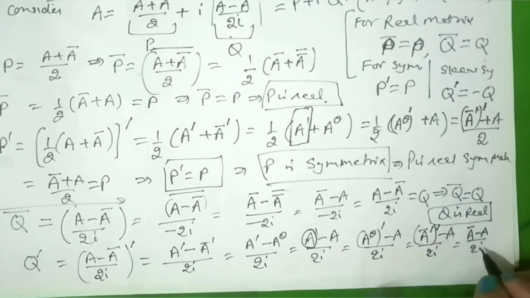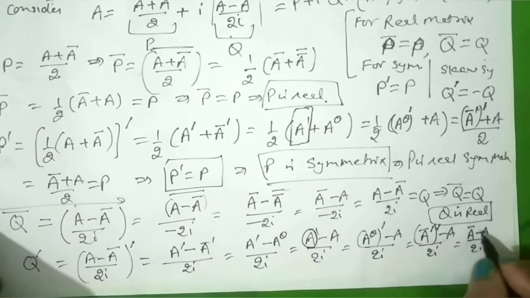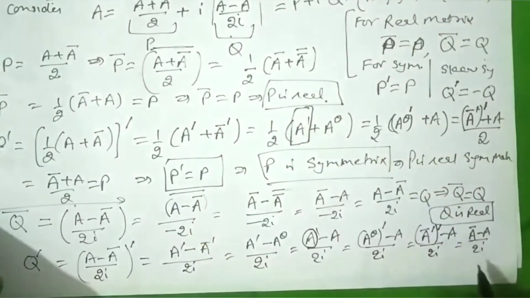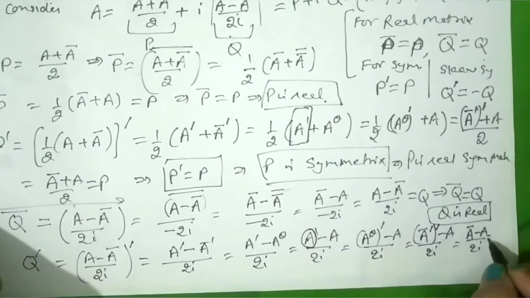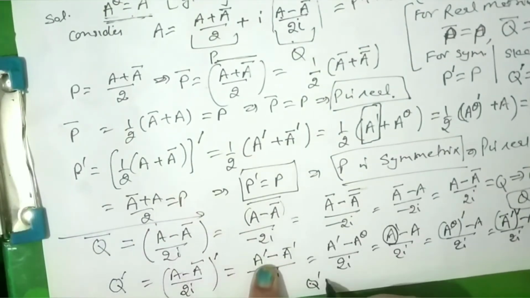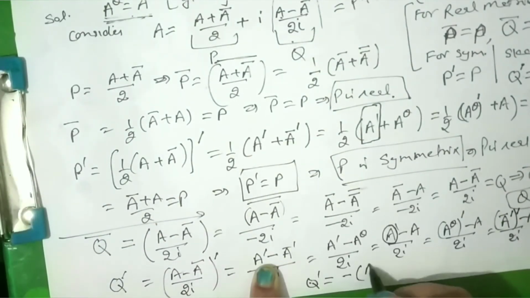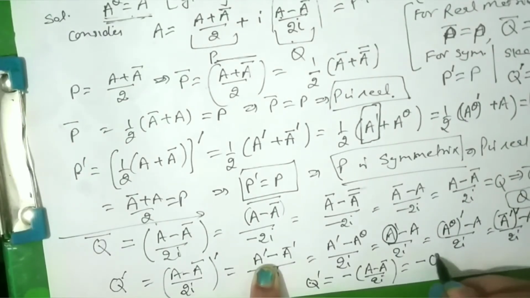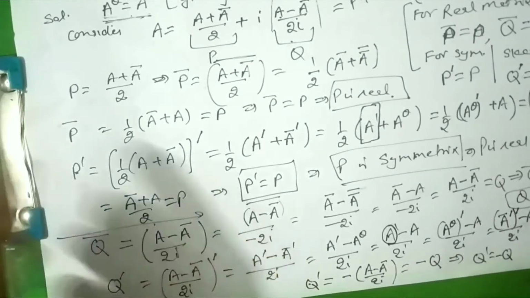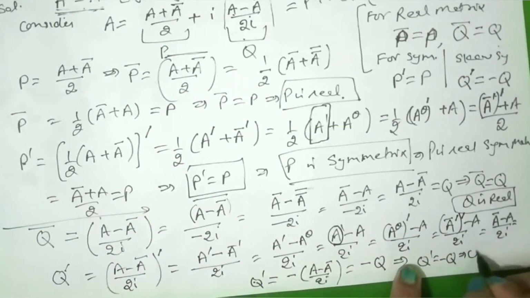Now again what we see is that this value of Q dash is the negative of the value of Q. So we take the minus sign common from here, or in the next line we write, this is our Q dash, which is equal to minus of A minus A conjugate upon 2 iota, that is minus Q. It means Q dash is equal to minus Q, meaning Q is skew symmetric.